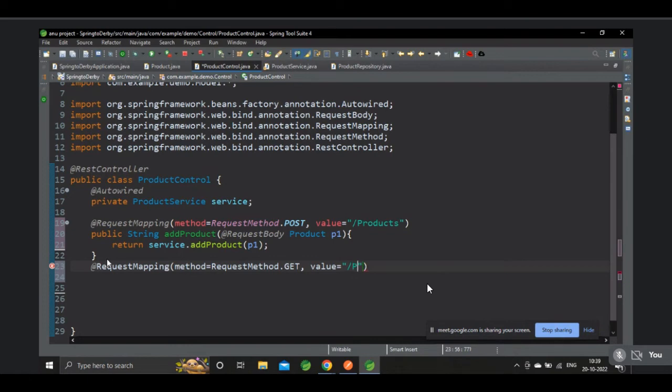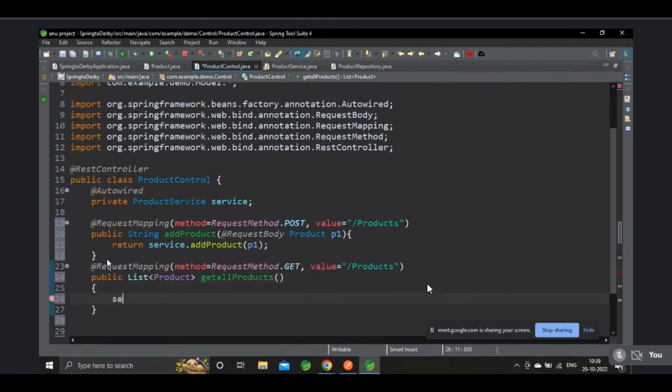Now create them. Let's make it as products. That's it. Both values are the same, na? Get all products.